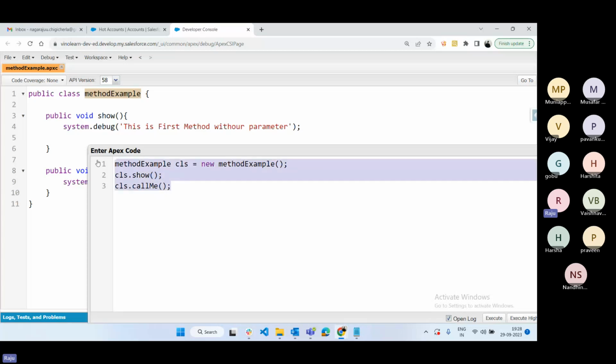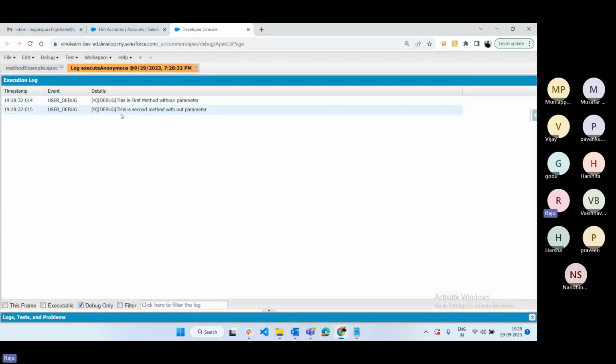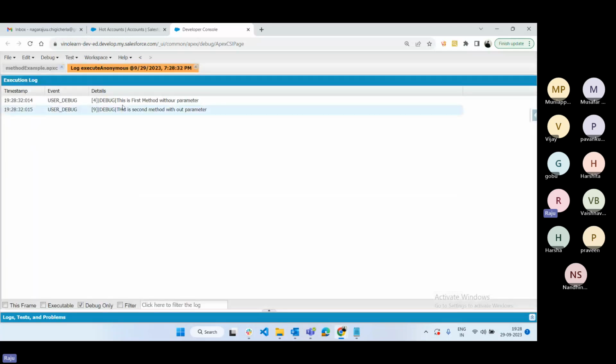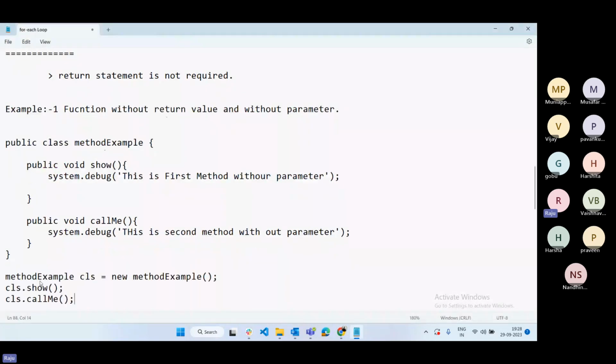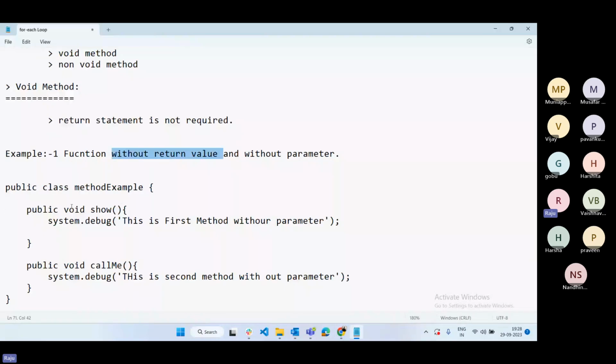You can execute this code, just click on debug only. See, now the code is executed and it returns the logic inside the method. That is the first method, without parameter. This is the second method. This is how we can execute a method in an Apex class. Without return value means it is simply a void method, and without parameter means we are not passing any parameter here.